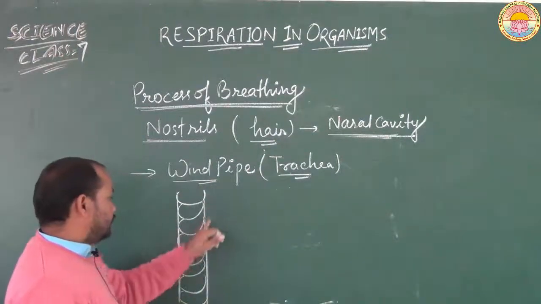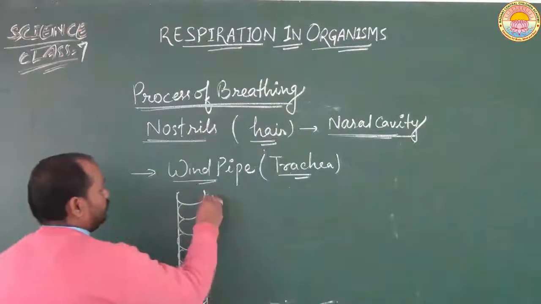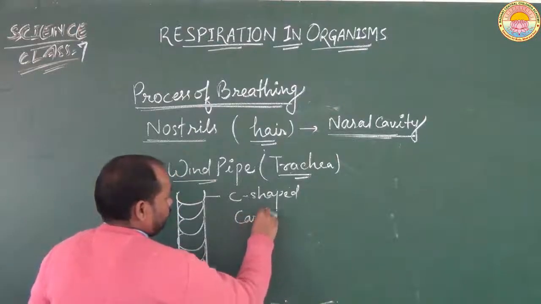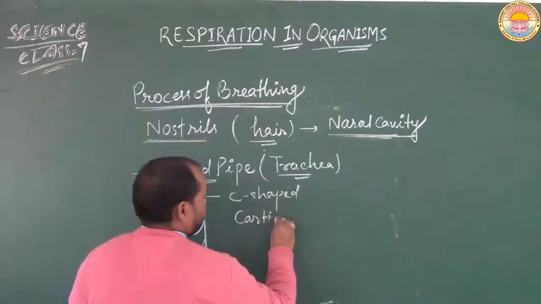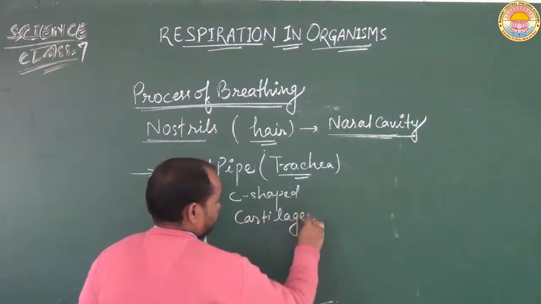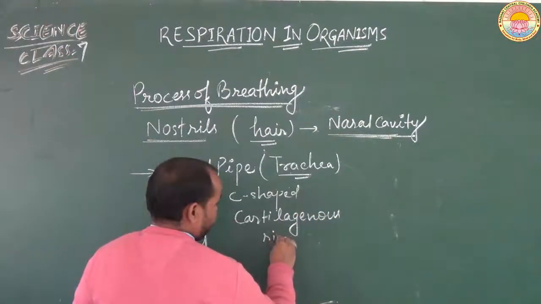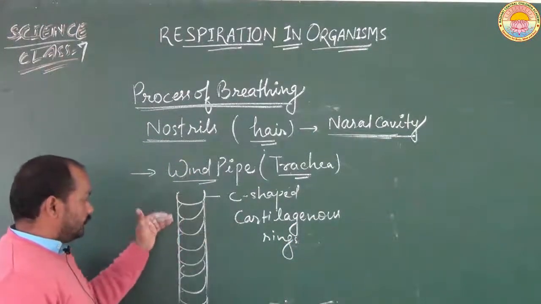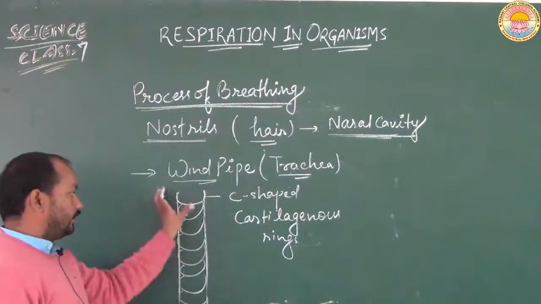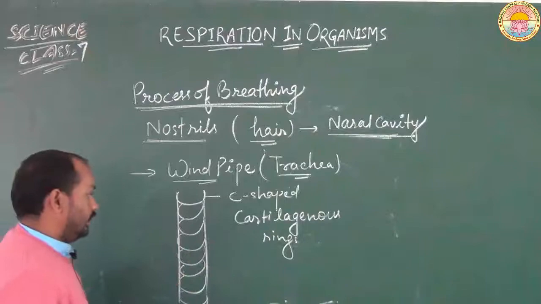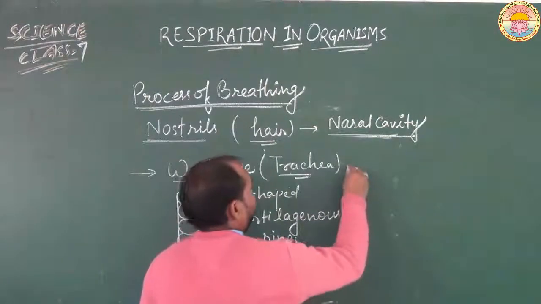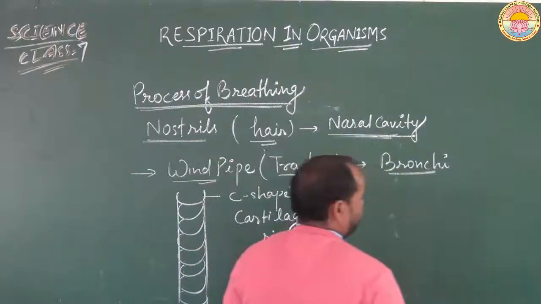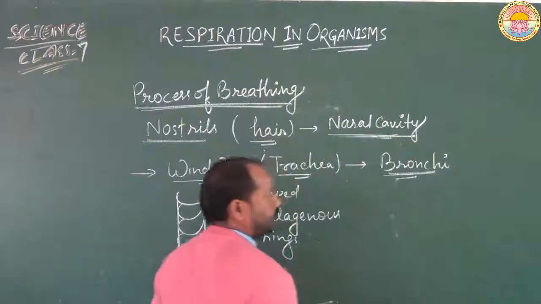The windpipe is a small flexible tube-like structure which is made from C-shaped cartilaginous rings. These are small C-shaped cartilaginous rings which are stacked one over another and form a cylindrical or tube-like structure that is known as the windpipe. And after the windpipe, the air reaches into the bronchi.